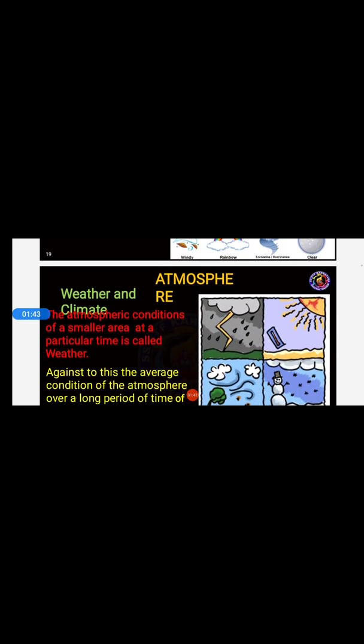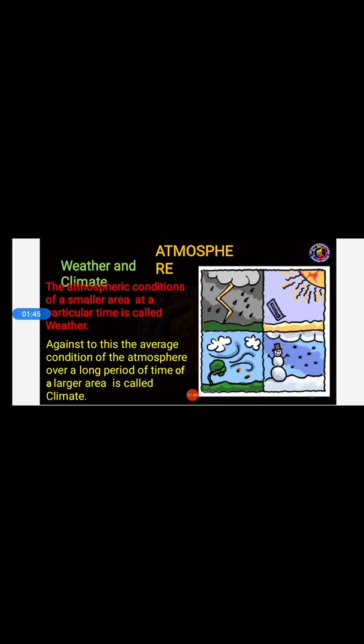Now let us see the atmosphere, and in that we have weather and climate. Let us see the meaning and differences of weather and climate. Here, students, the atmospheric condition of a smaller area at a particular time is called weather. For example, in a particular area we can see rain coming, or in another area we can see it is sunny. So these are the differences, students. Weather is nothing but the atmospheric condition of a smaller area at a particular time.